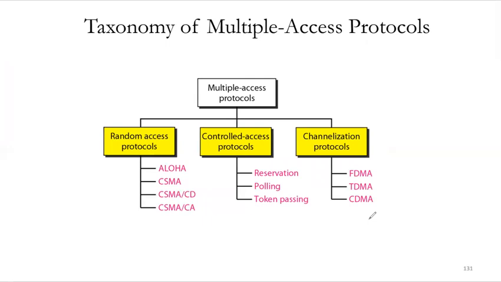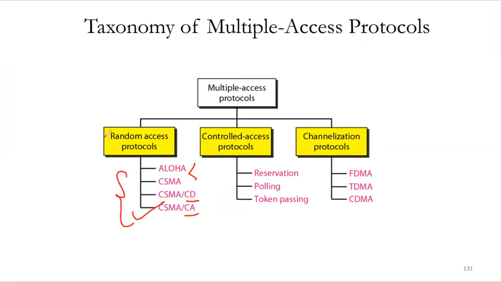The multiple access protocols that we have, as I said, are of three types, or three groups. The first one is the random access protocols. We will study this part in our syllabus, which is Aloha and CSMA. In Aloha, we again have two types, pure Aloha and slotted Aloha. Then we have CSMA, CSMA/CD, and CSMA/CA. One is collision detection and the other is collision avoidance.